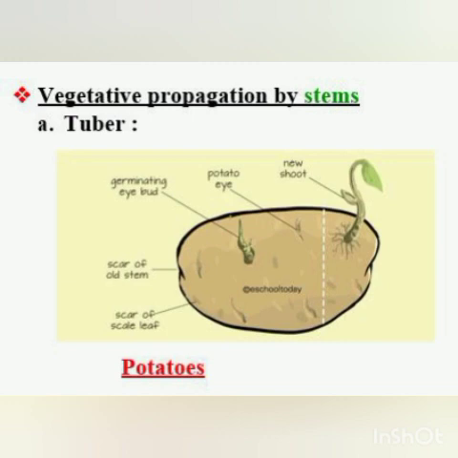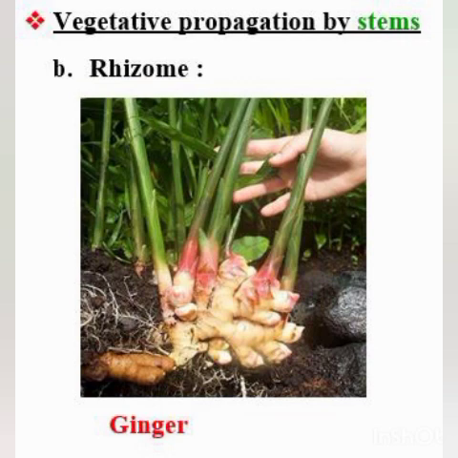Now we come to rhizome. What is a rhizome? A rhizome is also an underground stem. What is the example of rhizome? Ginger. You can see in the slide also. So it is also an underground stem that has buds and adventitious roots. It has the adventitious roots, and it also has the buds, and these buds give rise to new plants. I hope it is clear what a rhizome is.